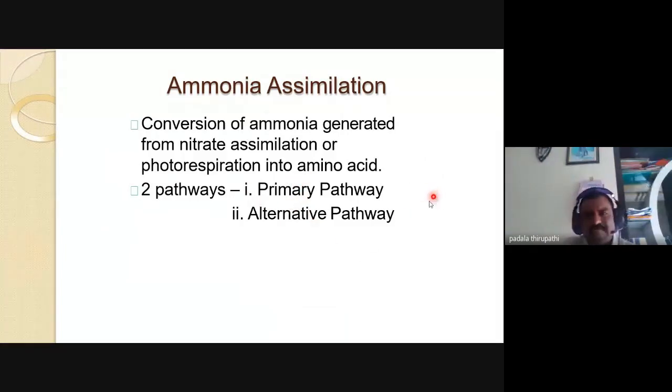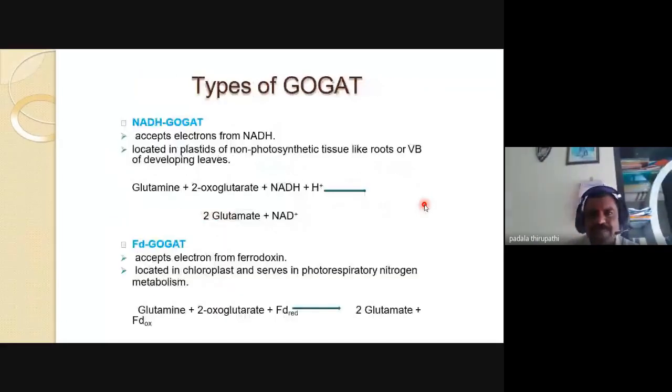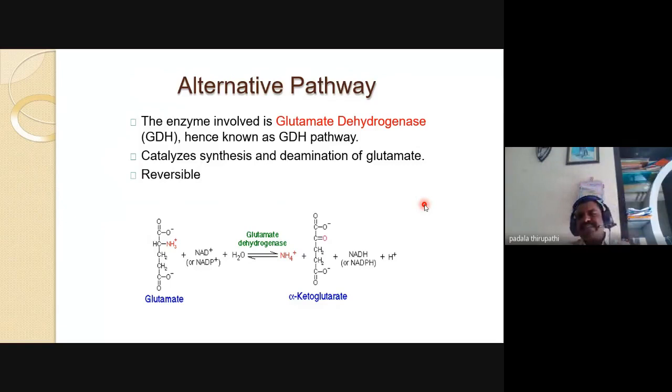Number one, the primary pathway, in which sequential enzymes are involved: number one, glutamine synthetase, and number two, glutamate synthase. The first one is GS, the second enzyme is GOGAT, glutamate 2-oxoglutarate aminotransferase. So two enzymes are involved in the primary pathway. Then the second one is the alternative pathway.